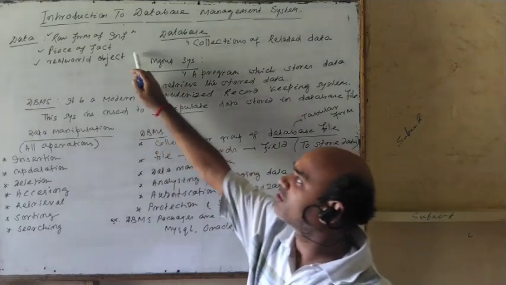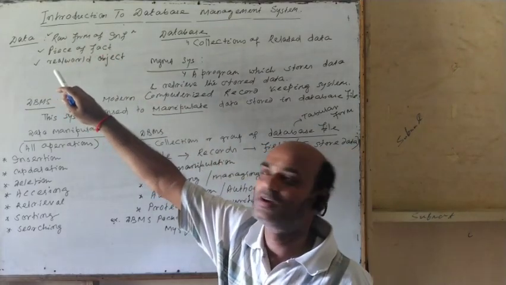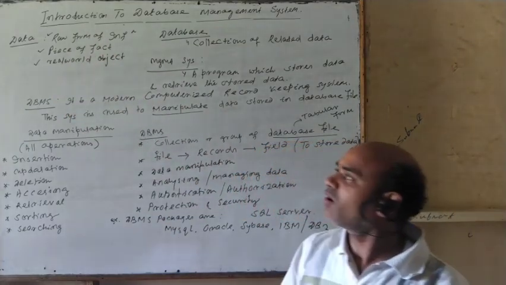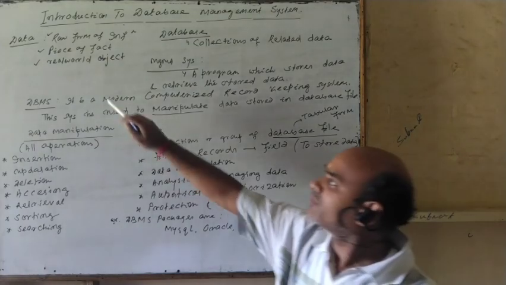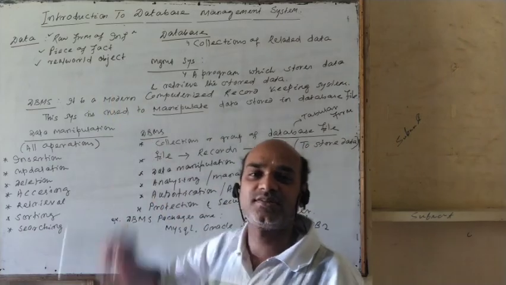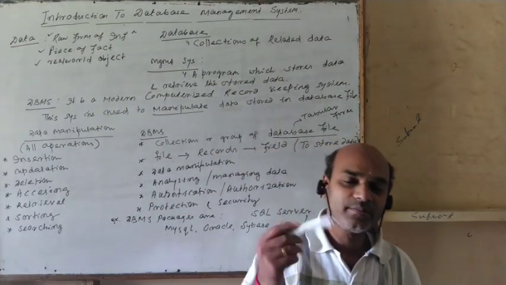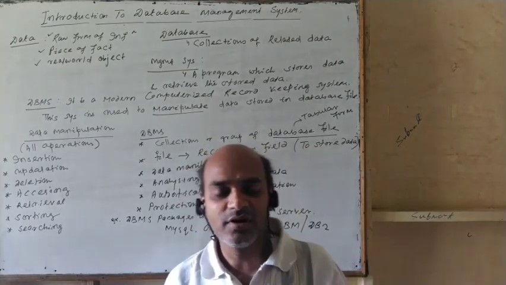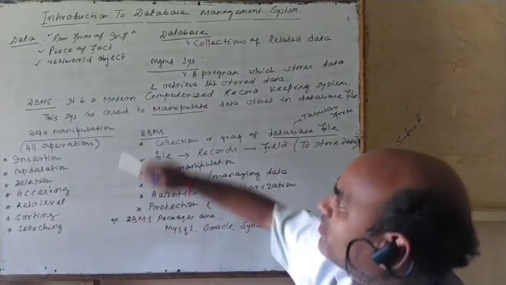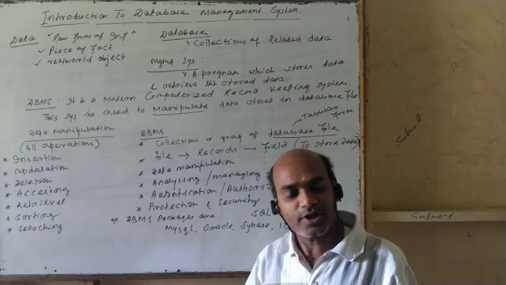Or a piece of fact, or real world objects. It may be a name, it may be a place, any object in the real world, that is your data.